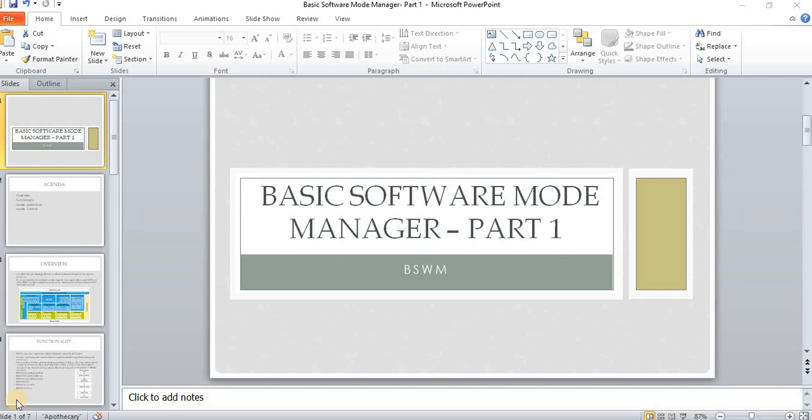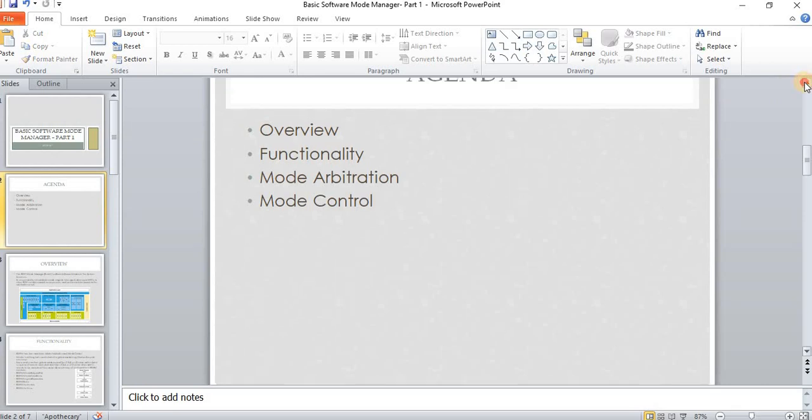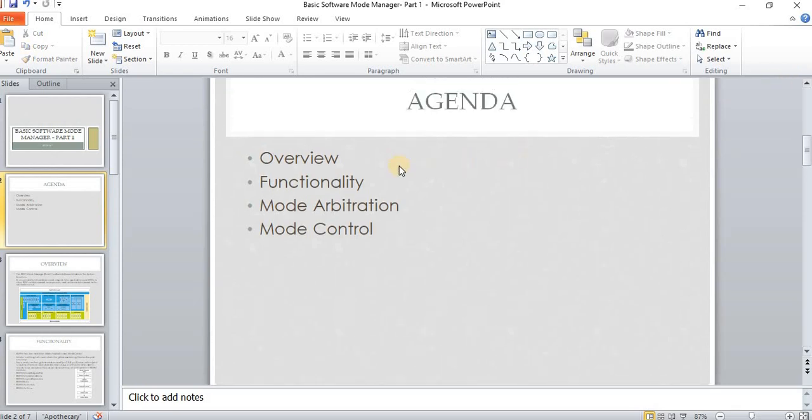Electronic Control Unit. Today's presentation is about the Basic Software Mode Manager module, that is the BSWM module in AUTOSAR. Below are the topics which I am planning to cover: overview of BSWM, functionality of BSWM, what is mode arbitration, what is mode control.